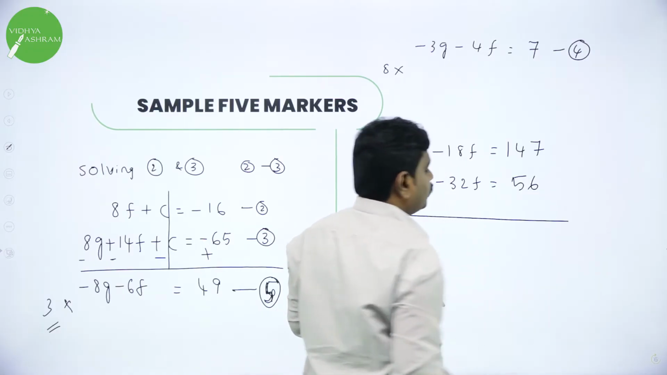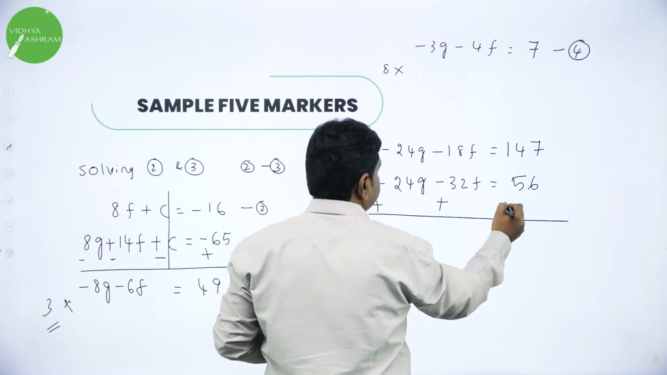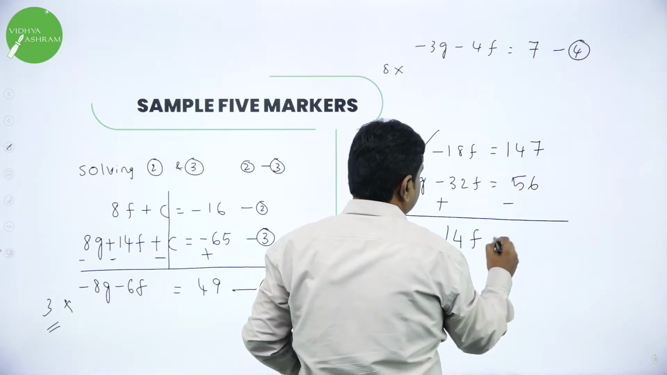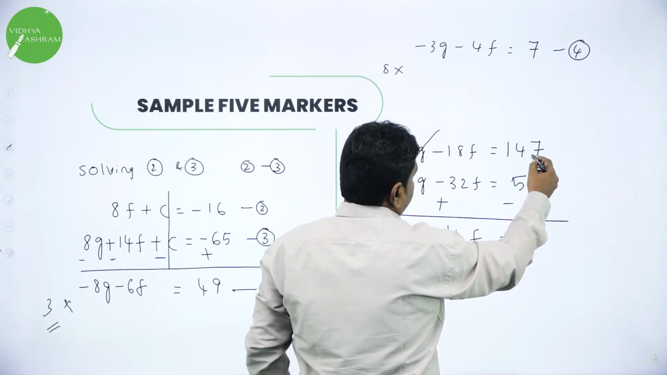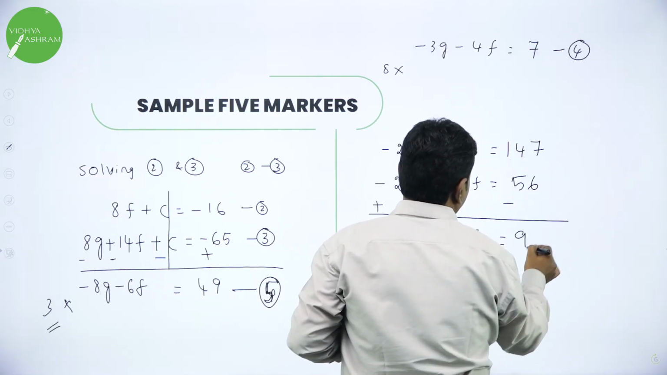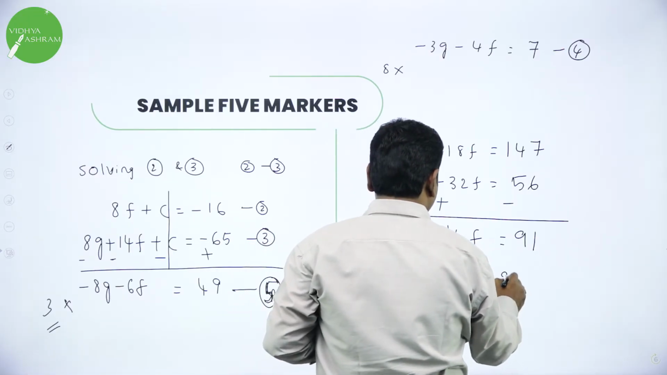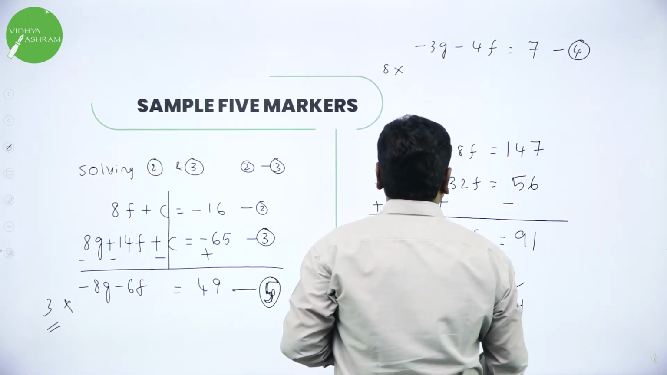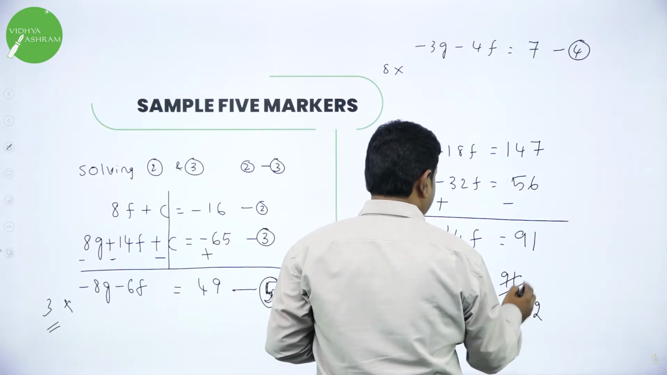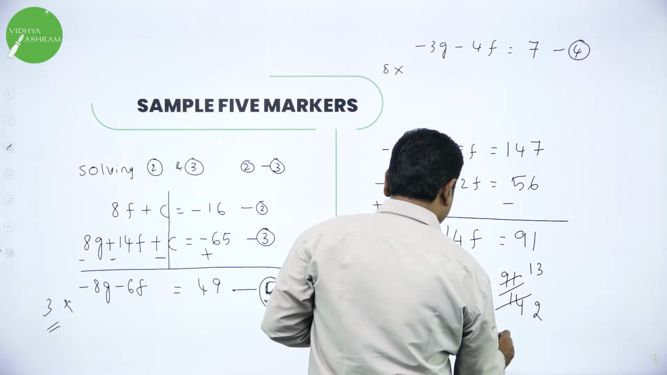Now I will subtract these two. When you subtract the simultaneous equations, the sign changes. Subtract this, you get 14f. Subtract this, 147 minus 56, 91. F is 91 by 14. Similarly, 7 2s are 14, 7 1s are 7, 7 3s are. So you got F is 13 by 2.